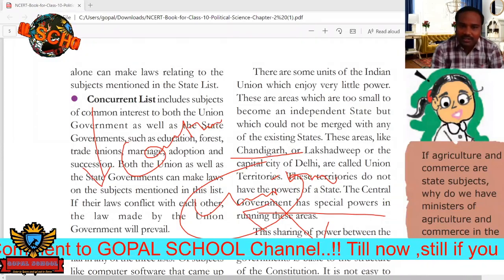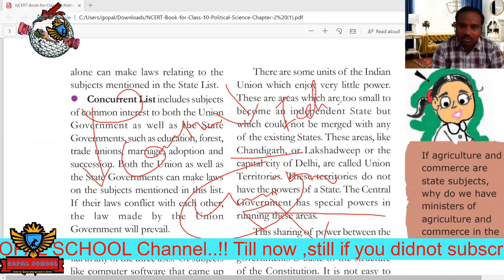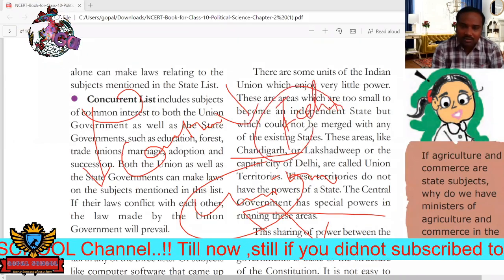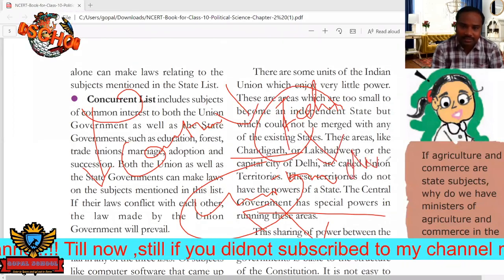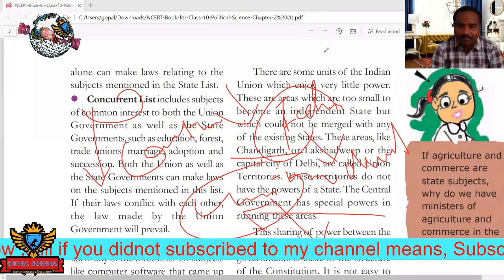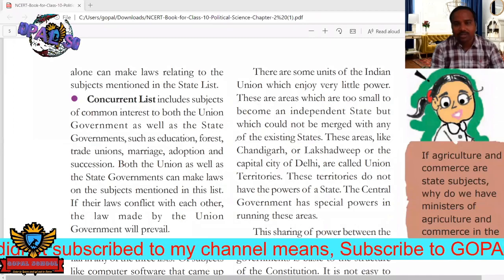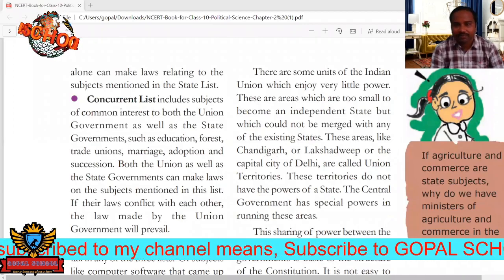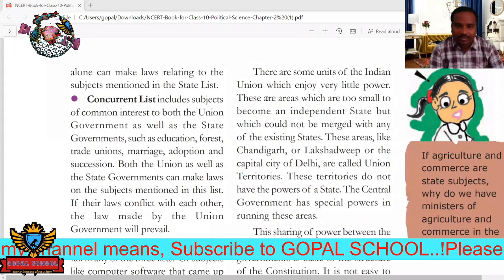So from these three lists, we can understand that our country is called a federation. Sometimes we can also say that the power is decentralized. So our constitution is sometimes called the federal constitution. That means our country is also called a federal country, the Indian Federation, like that. Okay. So next, just move forward.